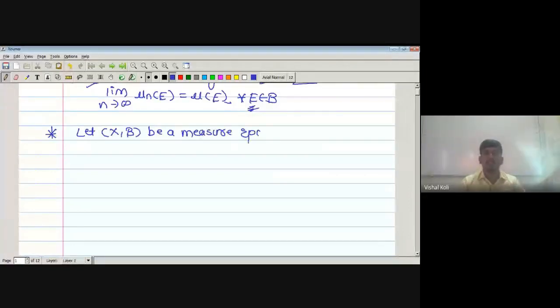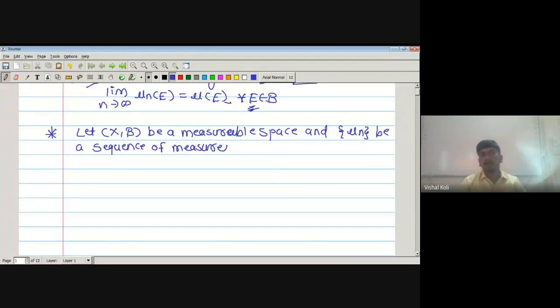Okay, let (X, curly B) be a measurable space and mu n be a sequence of measures on sigma algebra curly B such that mu n plus 1 of E is greater than or equal to mu n of E for each E belonging to curly B, and also limit n tending to infinity mu n is equal to mu.